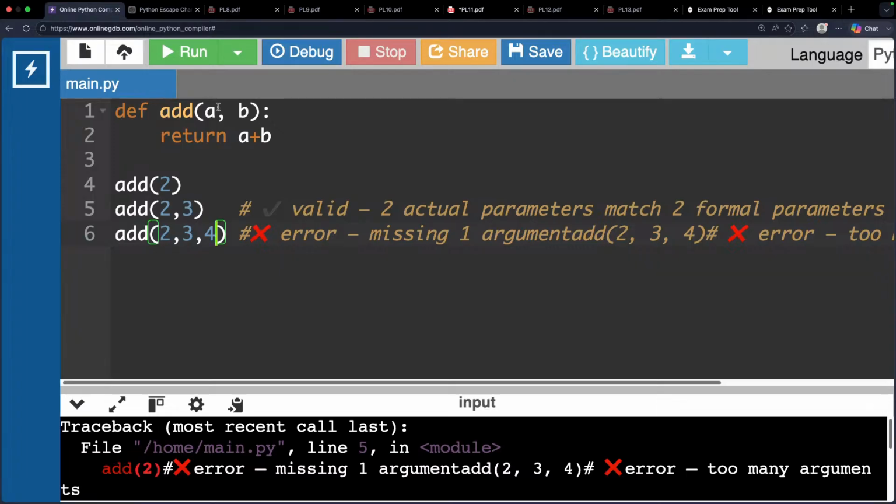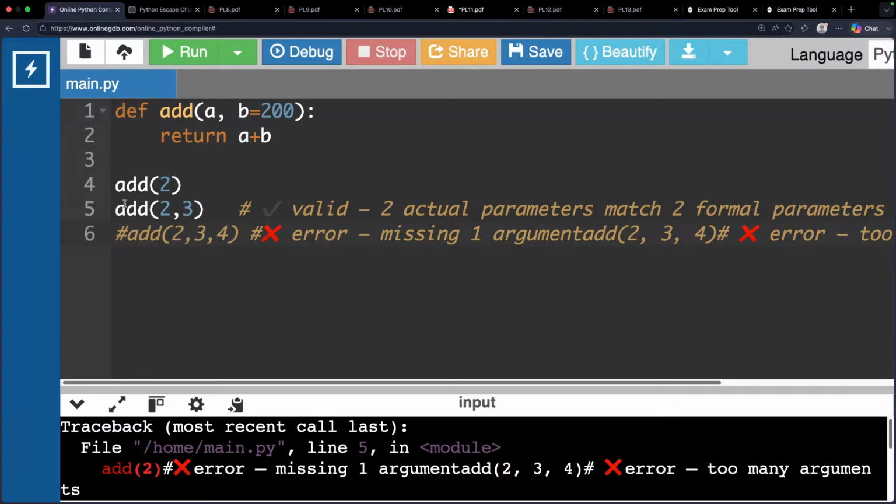2 going. So the first value will be received by the first parameter. When I call the first function by passing 2, 2 will be received by A. But one more parameter is waiting that you didn't send. So what default parameters will do is B is equal to, let us assume, 200. Now return A plus B. Until now, everyone, I am keeping this as a comment. Now let me run it.